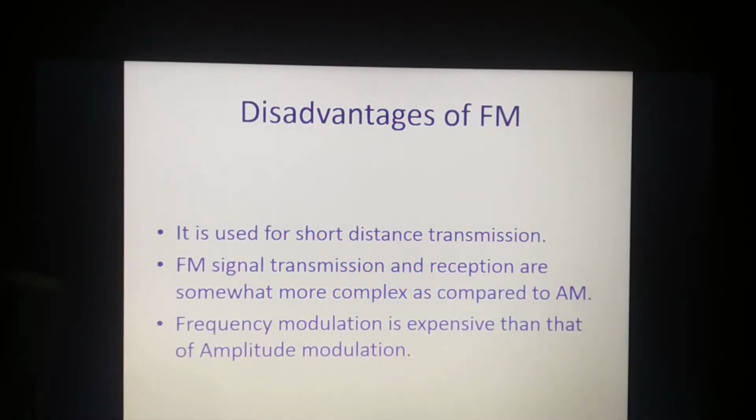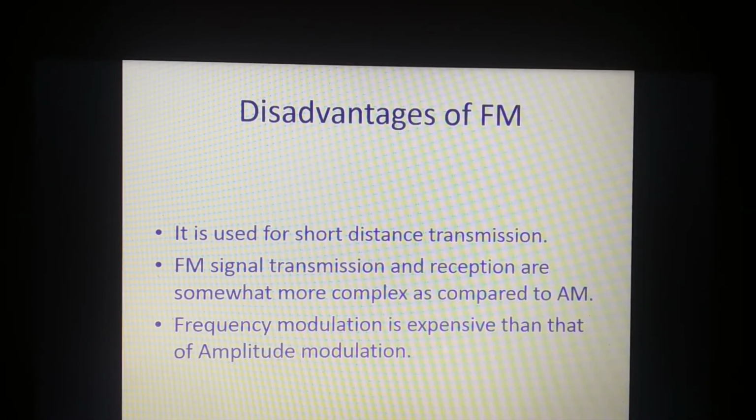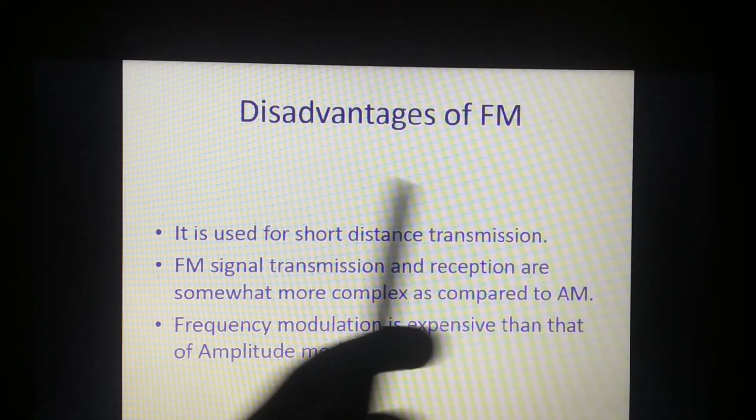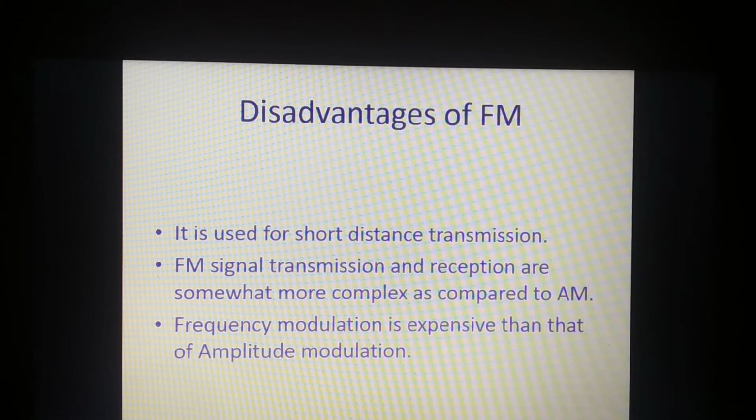So these are the disadvantages of frequency modulation. It is used only for short distance transmission. For long distance transmission, it travels in the ionospheric layer of the atmosphere, so it gets reflected. So it can be used for short distance transmission.